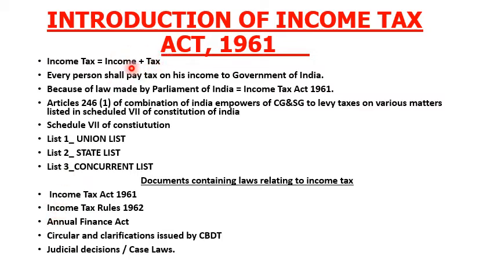Whatever income we have earned, we must pay tax on it to the Government of India, because the law made by the Parliament of India is the Income Tax Act 1961, and the Constitution of India empowers the central government and state governments to levy tax on various matters. There are three lists: the Union List, State List, and Concurrent List. The documents relating to income tax are the Income Tax Act 1961, Income Tax Rules 1962, Annual Finance Act, circulars and clarifications issued by the CBDT, and judicial decisions and case laws.